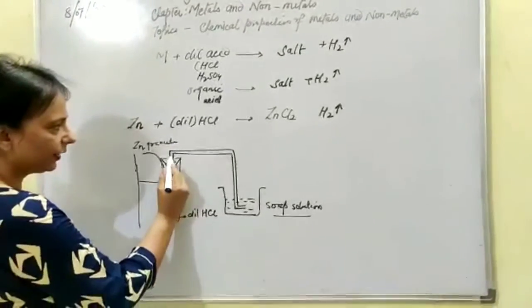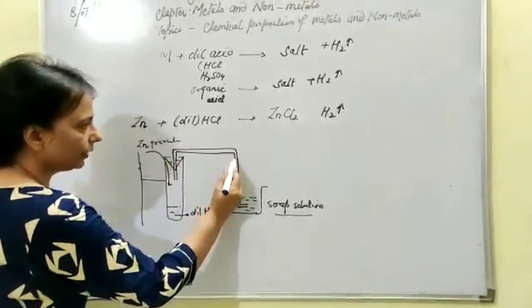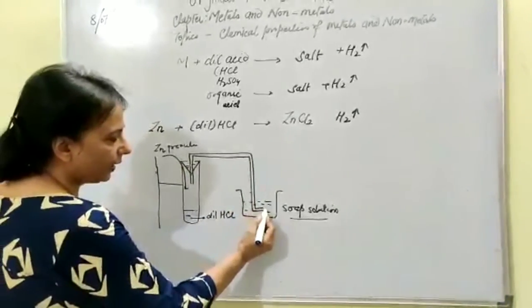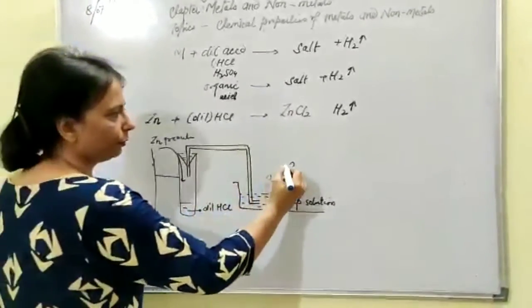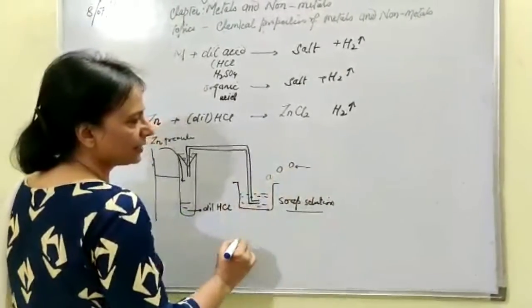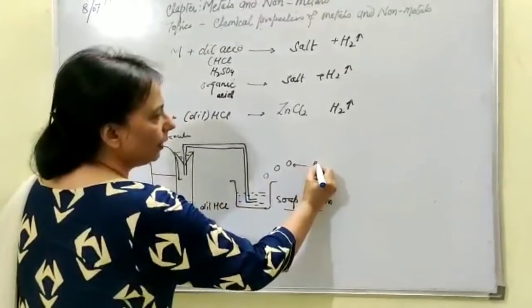This hydrogen will be finding an outlet here, and from here it will be passing on to this area. And it will be trapped into the bubbles of the soap solution. It will be coming out in the form of bubble. Now you can bring the burning mastic nearby and the pop sound will be heard.